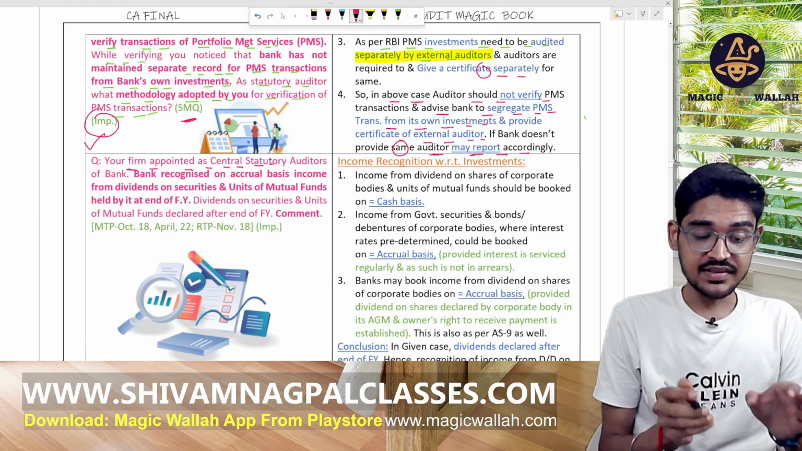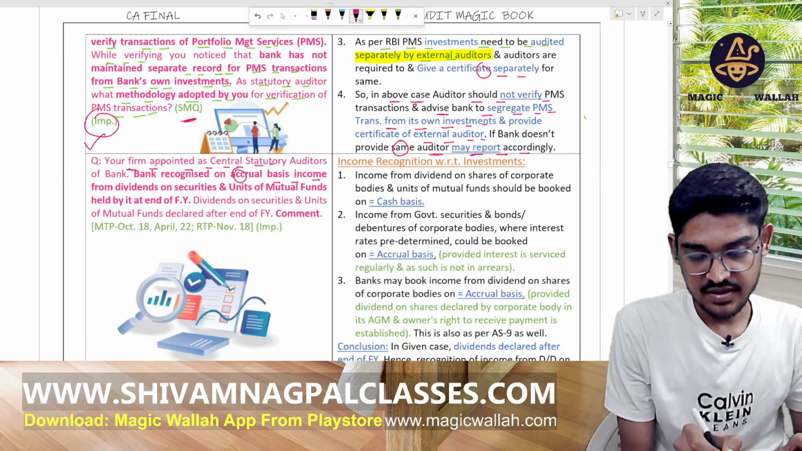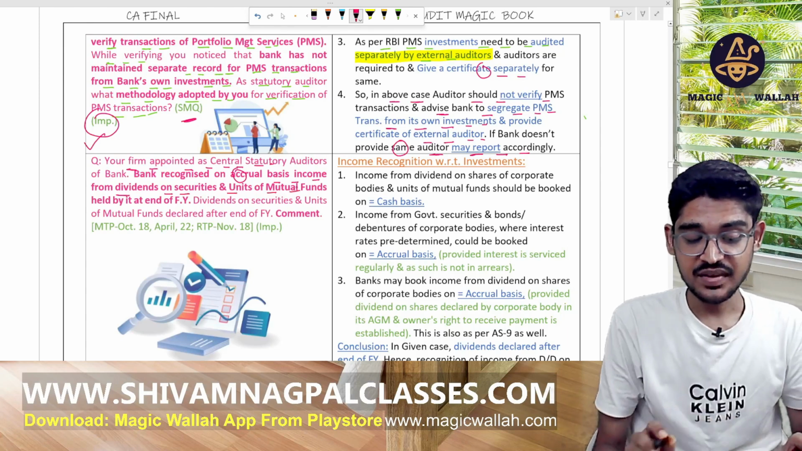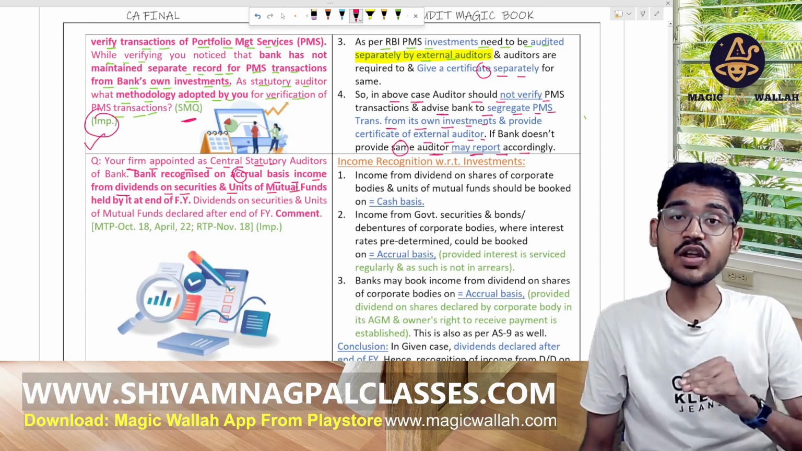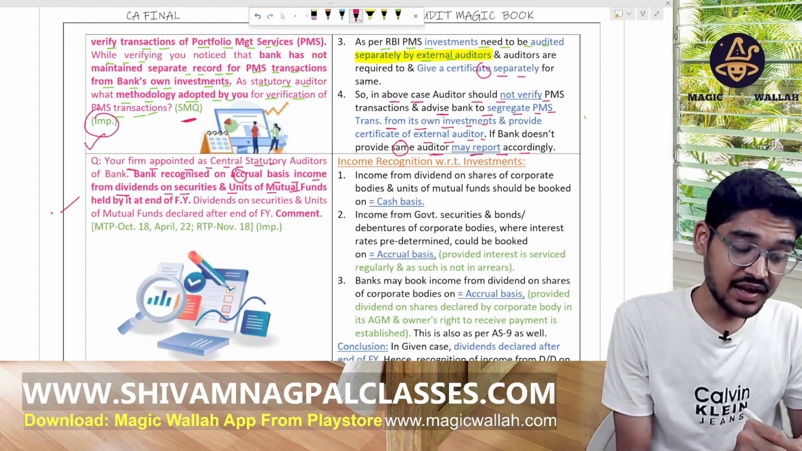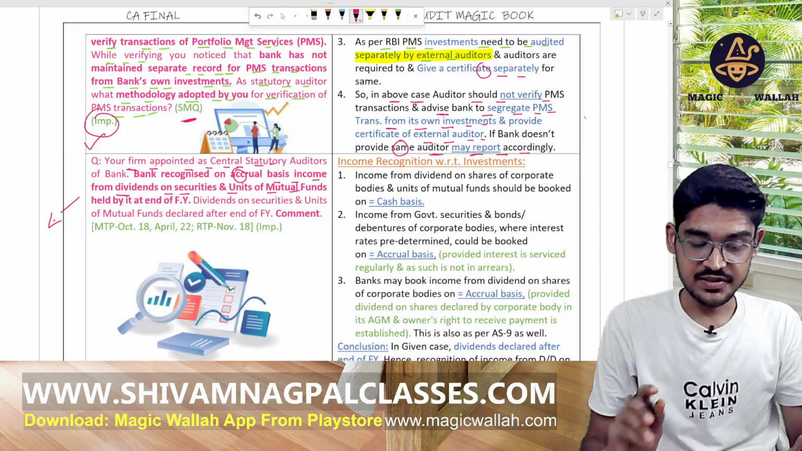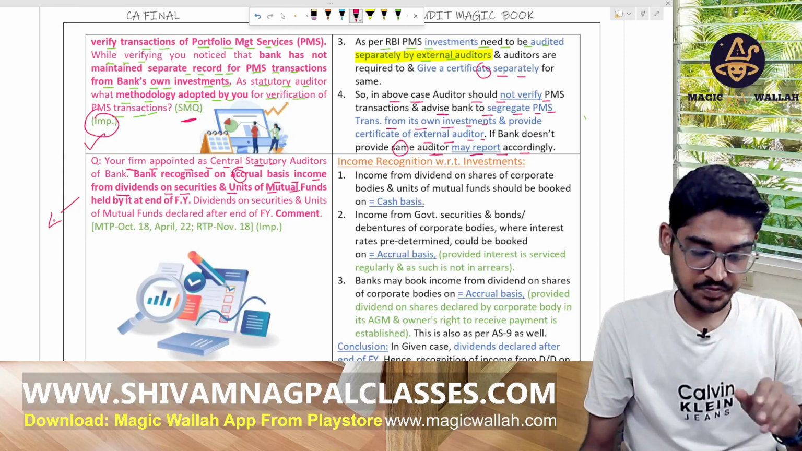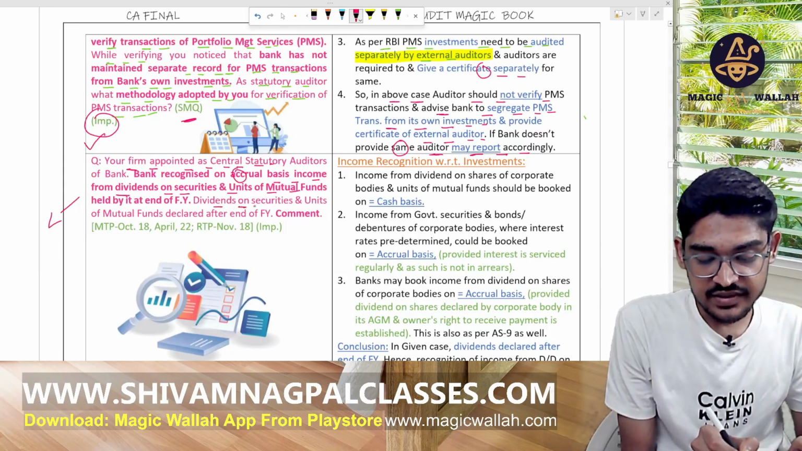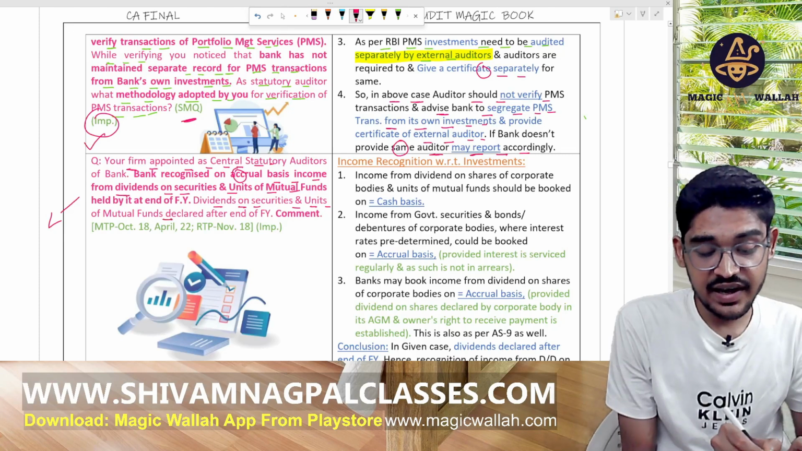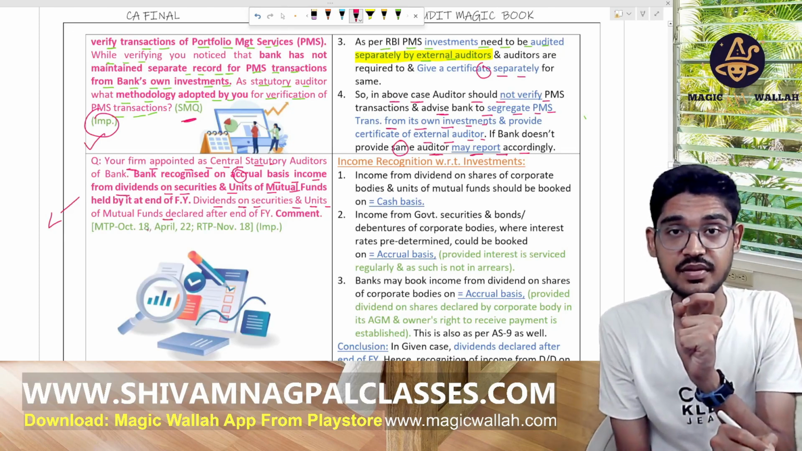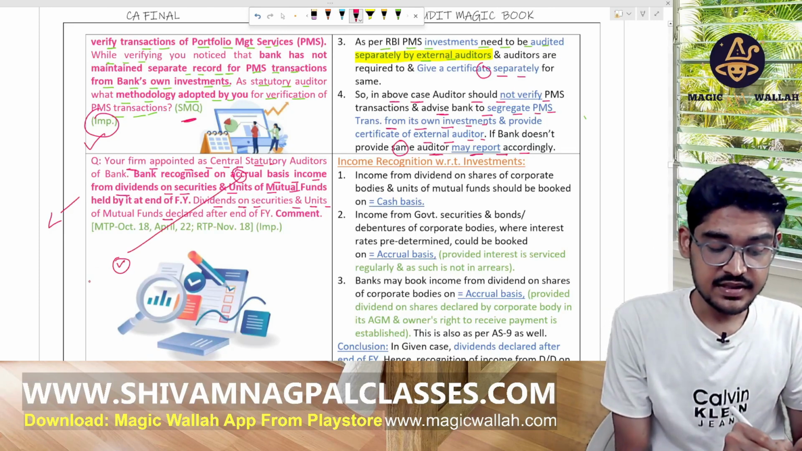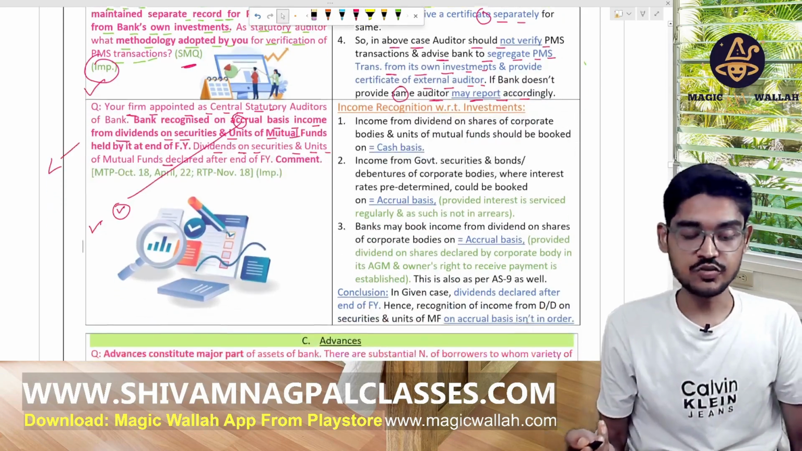and the bank recognizes on accrual basis income from the dividend on the securities and the units of the mutual funds held by it at the end of the financial year. Okay, so the bank is recognizing the income on the mutual funds, securities and units on the accrual basis. Whether it is allowed or not, and the dividend on the securities and the units of mutual funds are declared after the end of the financial year. That means we are recording them on the accrual basis. So is it allowed or not? Okay, let's see the answer.